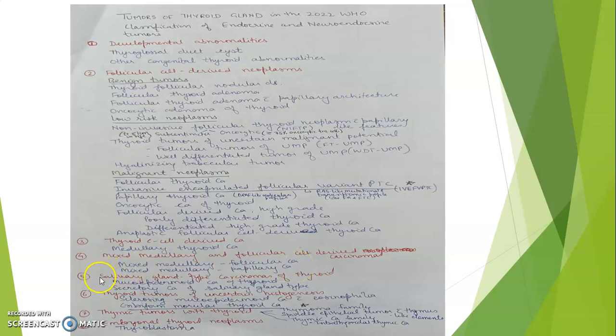Then new types of tumors have been introduced: salivary gland type carcinoma of thyroid, mucoepidermoid carcinoma of thyroid, and secretory carcinoma of salivary gland type. Then again, a new tumor category they have introduced, thyroid tumors of uncertain histogenesis. So salivary gland type and thyroid tumors of uncertain histogenesis are newly added.